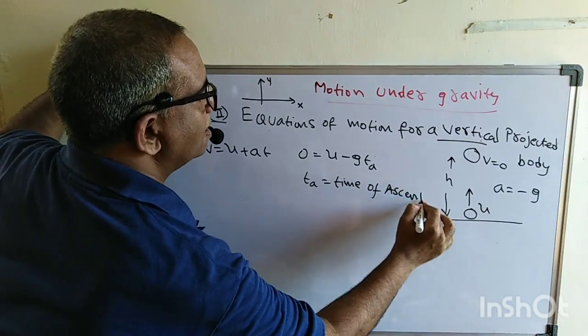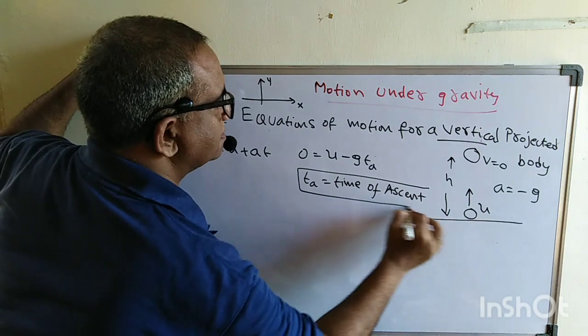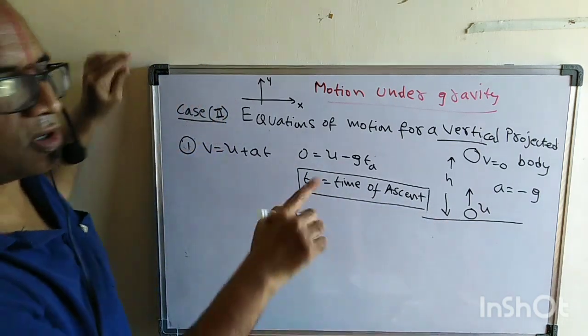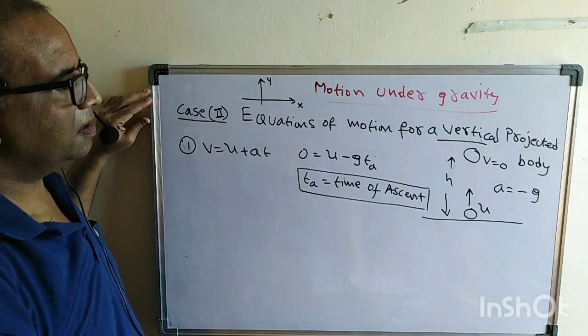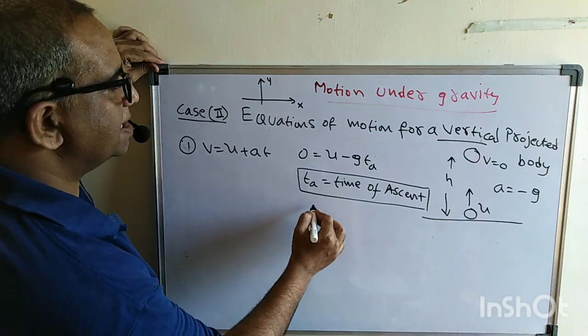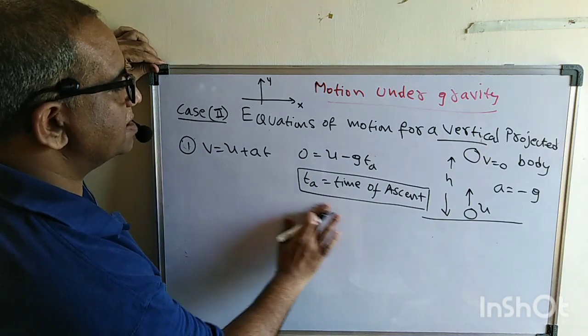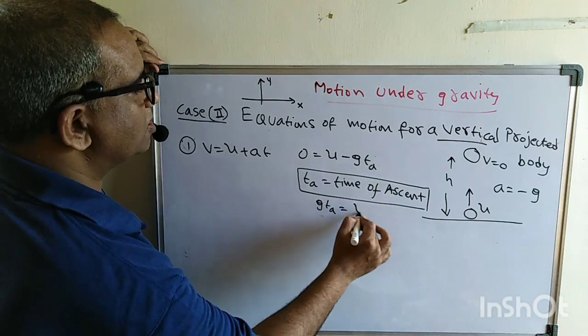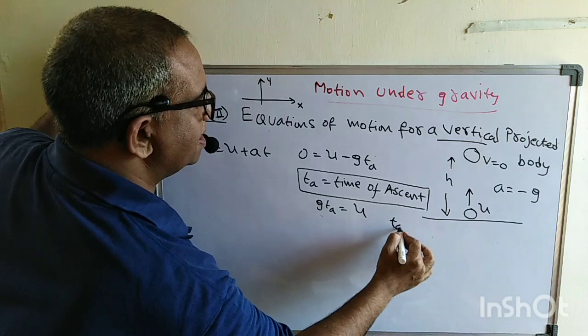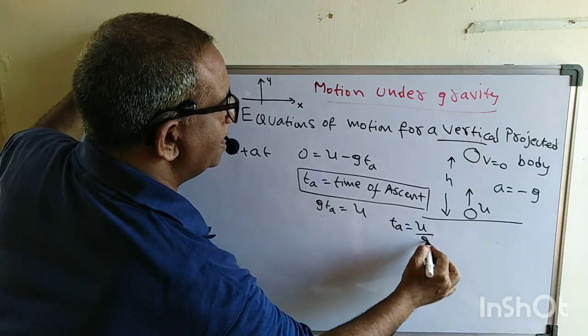Earlier, when it is dropped, that is called the time of descent. Therefore here you can send this g ta to this side, so g ta is equal to u. Therefore what is the time of ascent here? It's nothing but u by g.